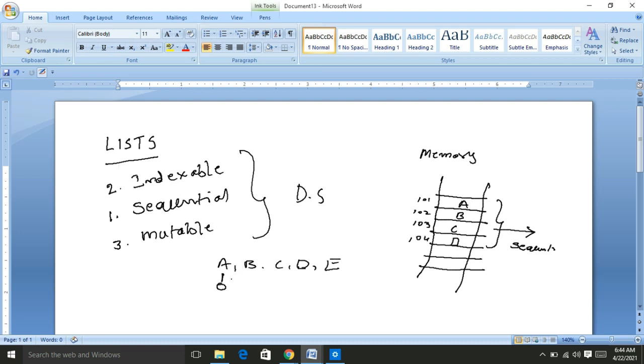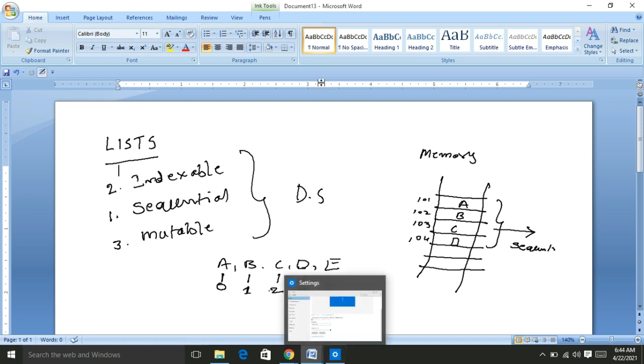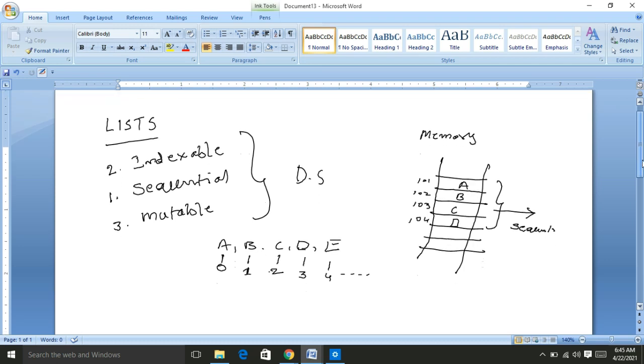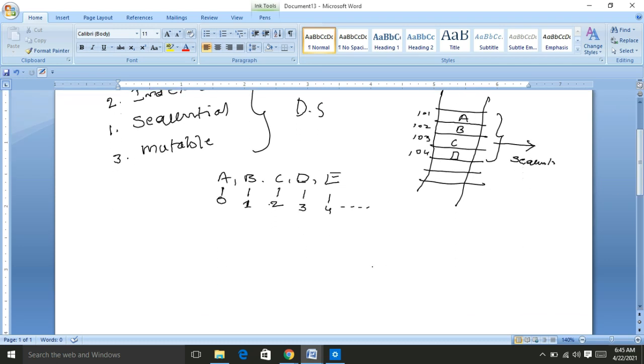That means A is identified by 0, B is identified by 1, C by 2, D by 3, and E by 4. In Python also, the indexes start from 0, right? So we can understand that the list is a sequential, indexable, mutable data structure.